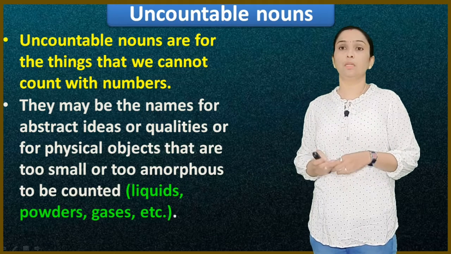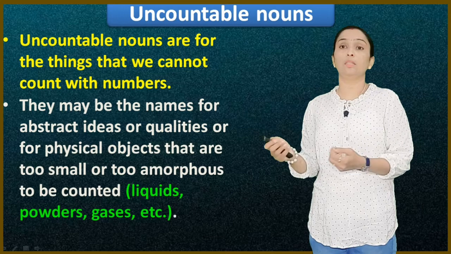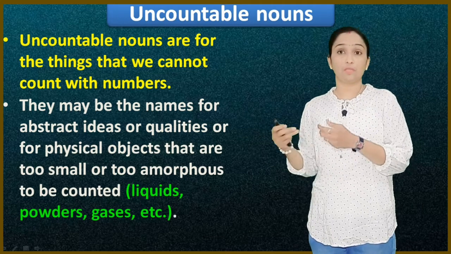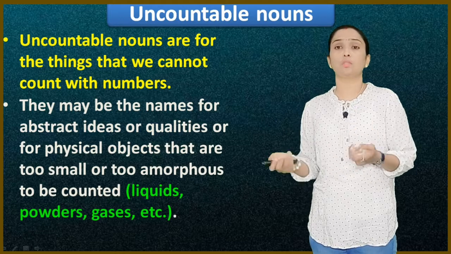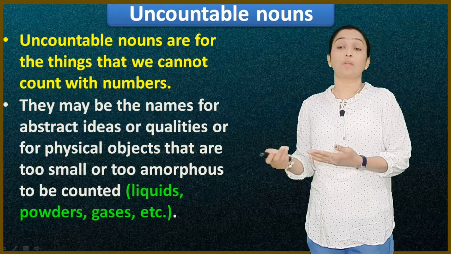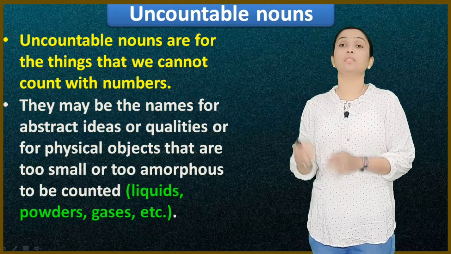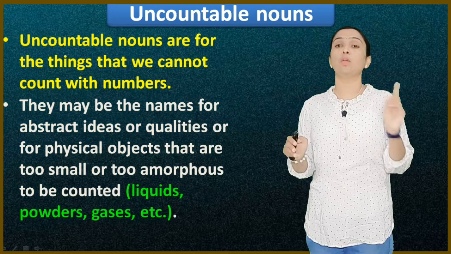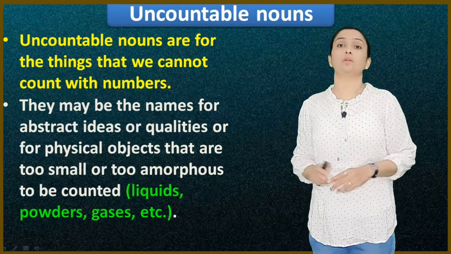For example, milk or water. We can't say I have 1 milk, 2 milk, I have 3 sugar, 4 sugar. We can't count sugar, we can't count water, or for example rice. So these are uncountable nouns, the nouns which we cannot count by 1, 2, 3, 4.